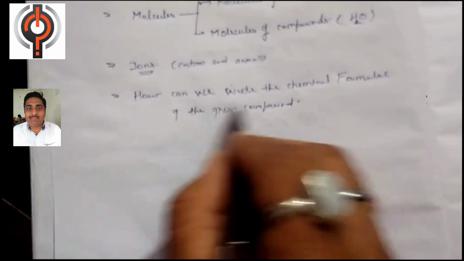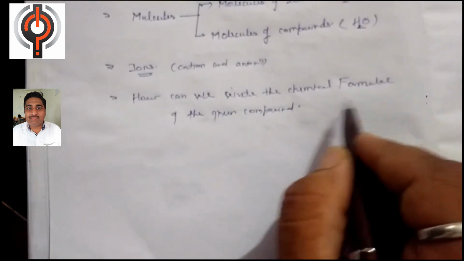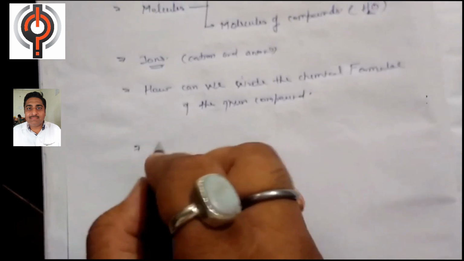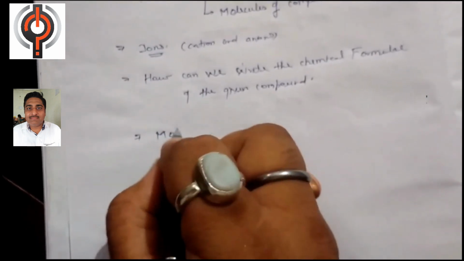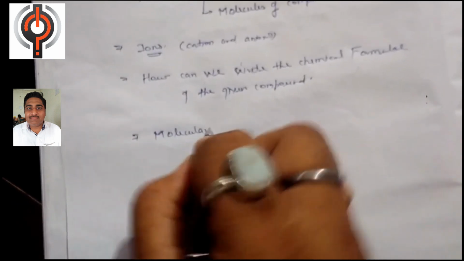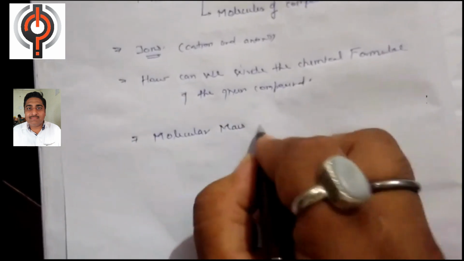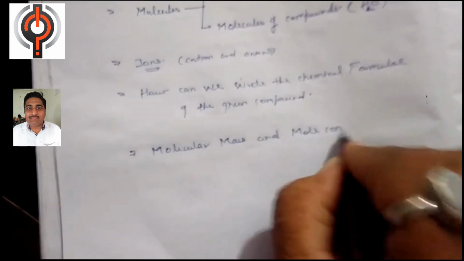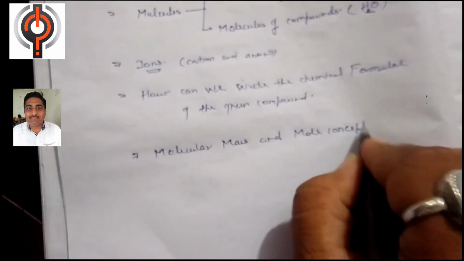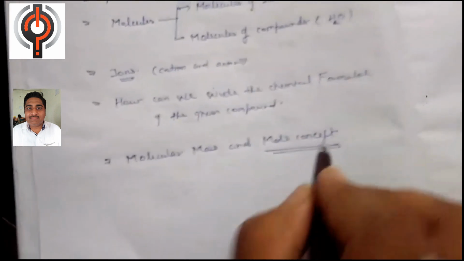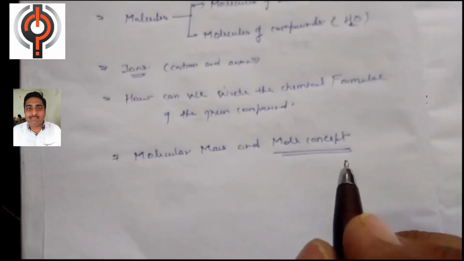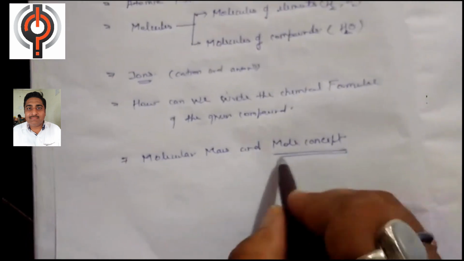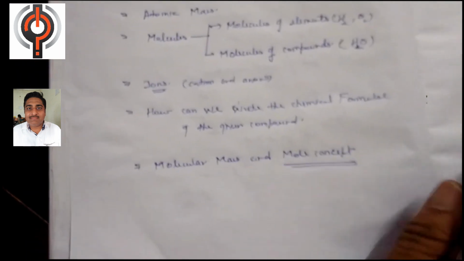Okay, in this topic we will study how the chemical formula of a compound can be written. And then the last topic of this chapter is molecular mass and mole concept. Mole concept is a very important topic. It is the most important topic of this chapter.